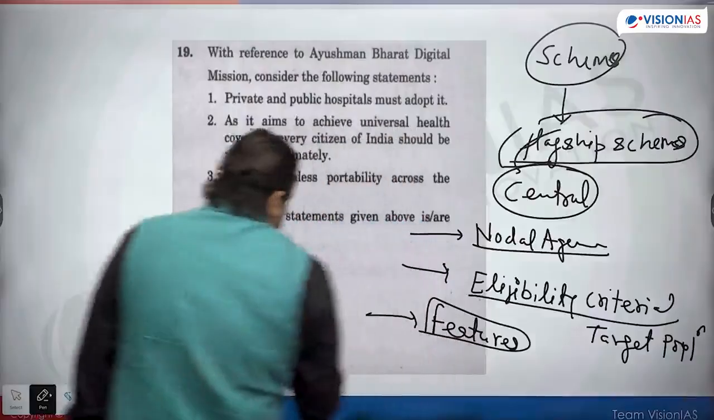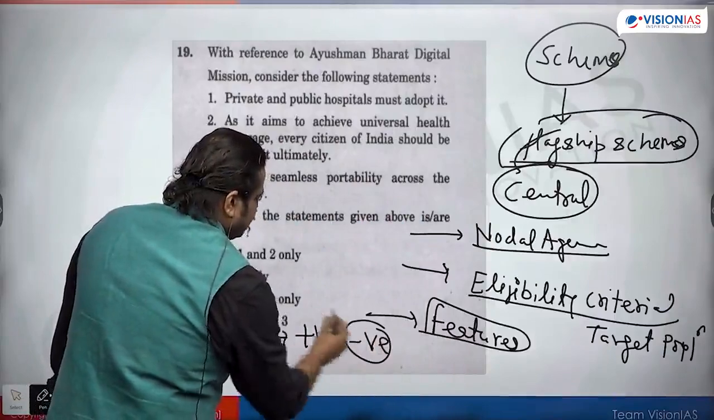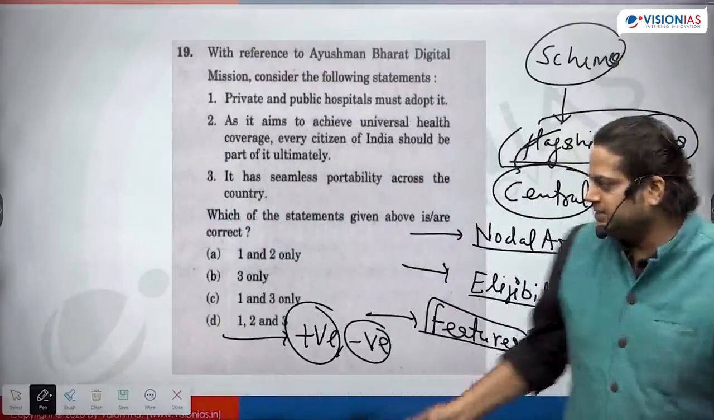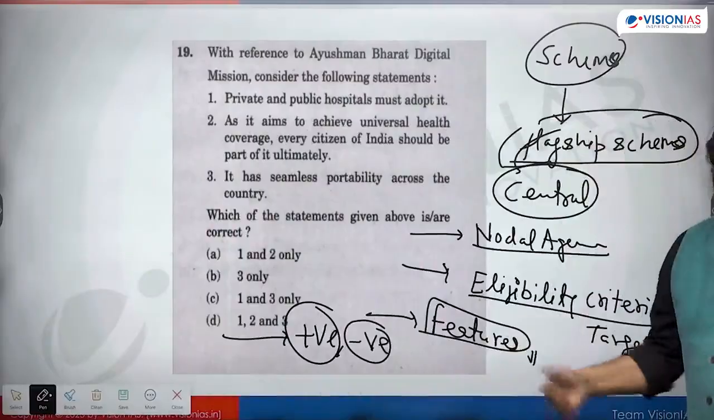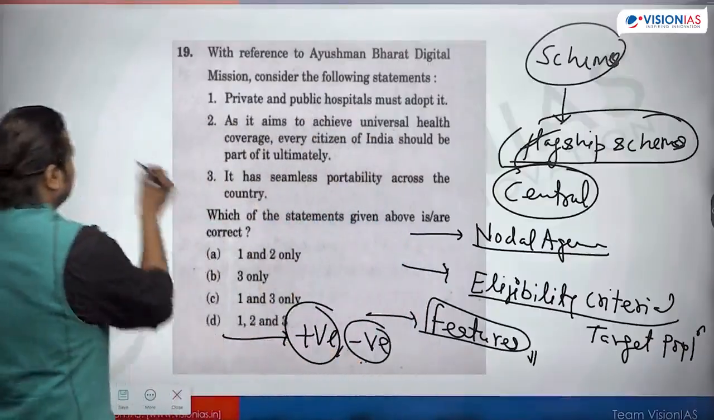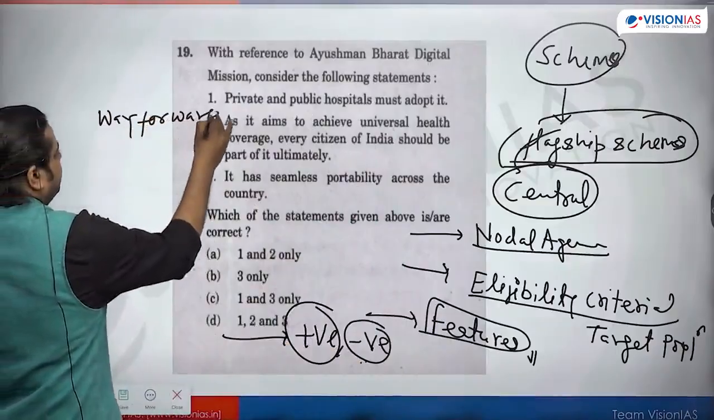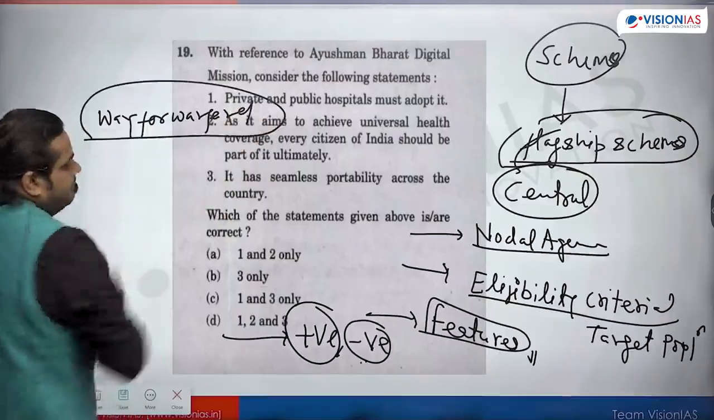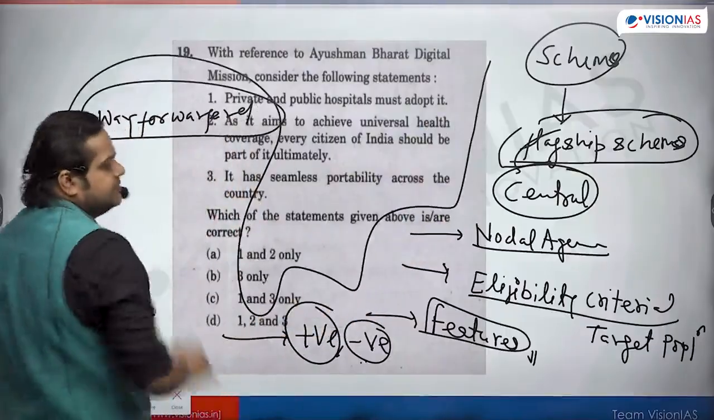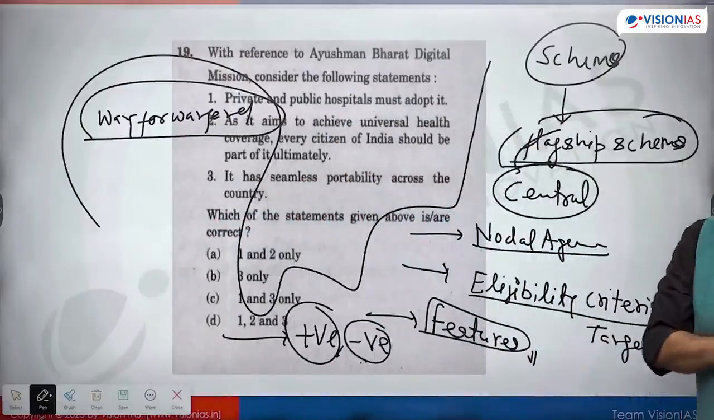Then after the features, we need to see the positives and negatives of the scheme, the challenges. Positive things are mostly the features. Then if negatives are there, what can be the way forward? This makes the complete picture about schemes. These only 5-6 things we need to read about schemes.